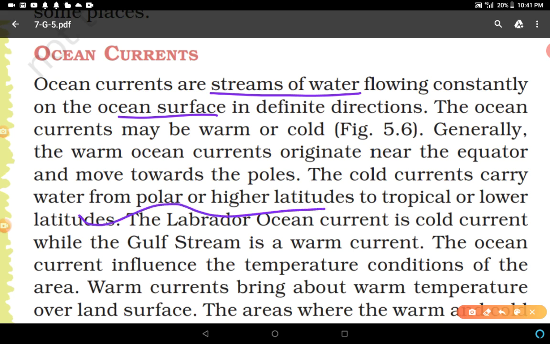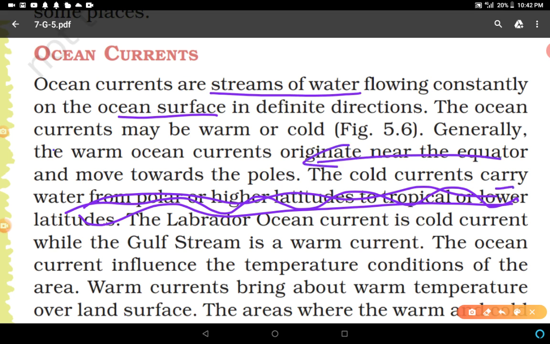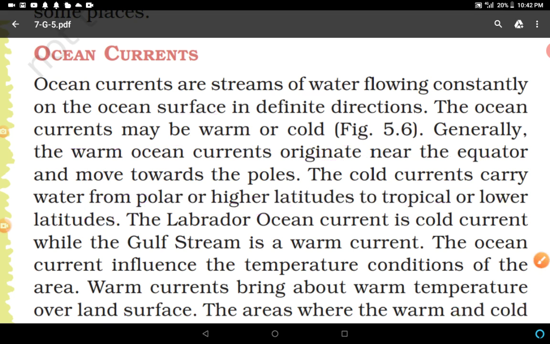For example, this is the ocean surface, and on this surface particular streams of water flow in a definite direction, either from here to there or from here to there. So these are called ocean currents.